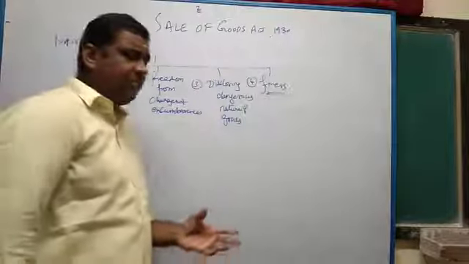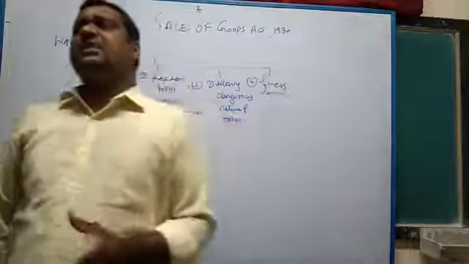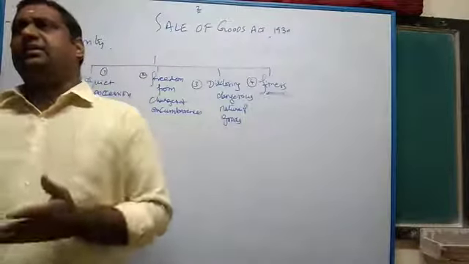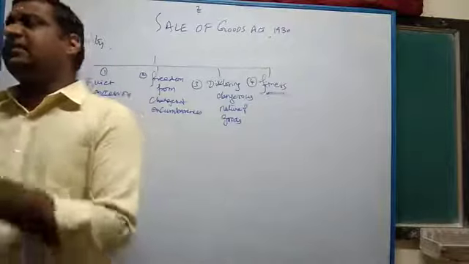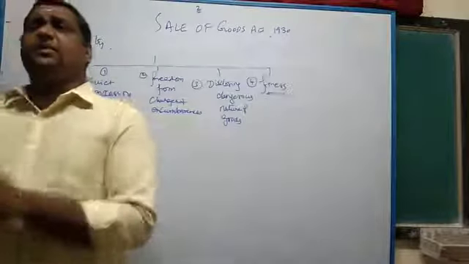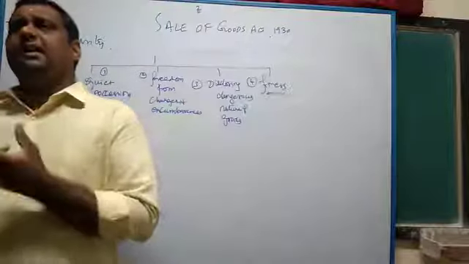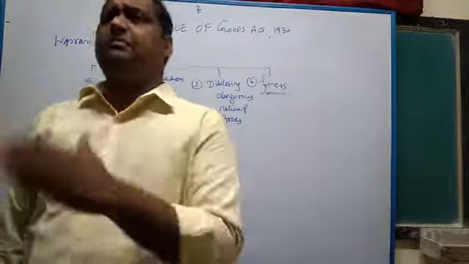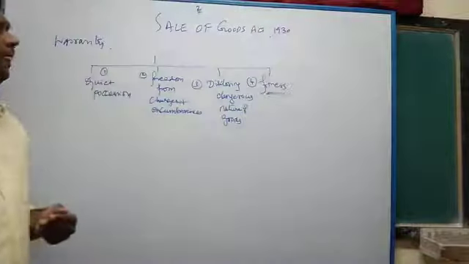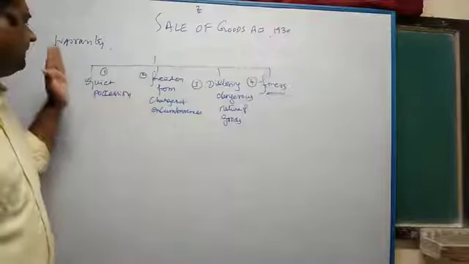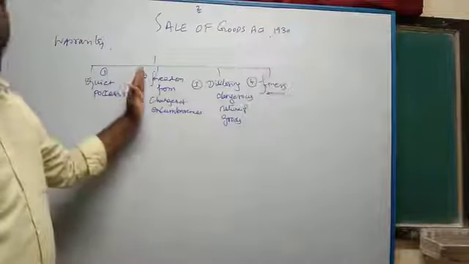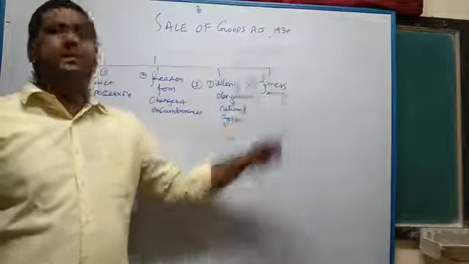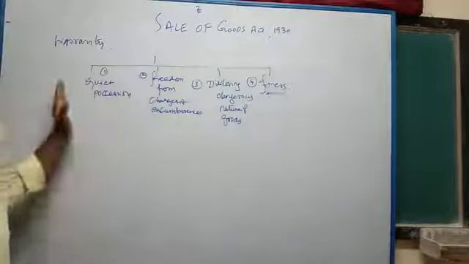We call them implied. What does implied mean? Implied means that which is evidenced from the facts, circumstances and situations of the case. In a particular case, this is the fact, this is the circumstance, this is the situation. Based on that, the warranties have evolved over a period of time. They are warranty of quiet possession, freedom from charge and encumbrances, disclosing the dangerous nature of the goods, and fitness. There are 4 important warranties which have evolved over a period of time.